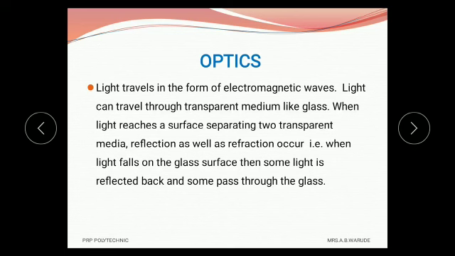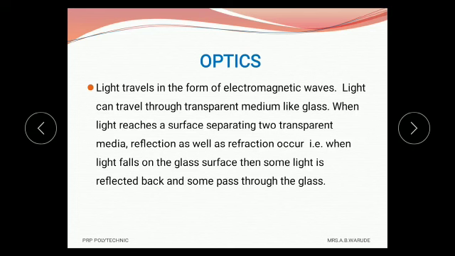If light falls on the glass surface perpendicular to the glass, then this light travels without changing its direction. But if this light is inclined and falling on the glass surface, then it is observed that this light bends.